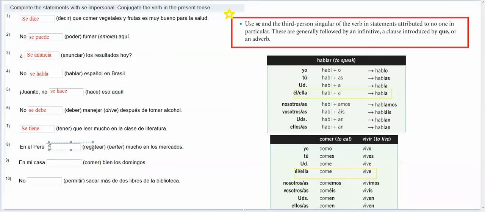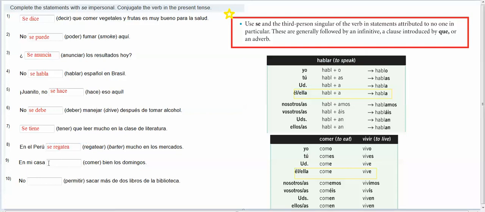So that would be again, I'm going to put a se and then regatear. And if it's an AR verb and it's third person, I'm going to put an A. Regatea. Looks kind of bad. Here, let me redo it. Se regatea.